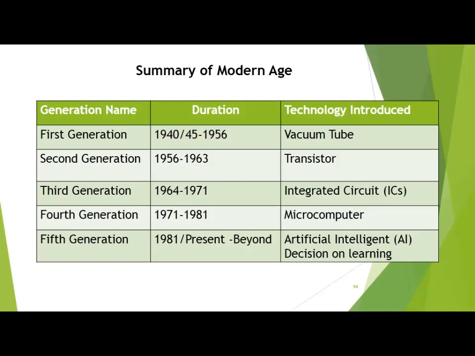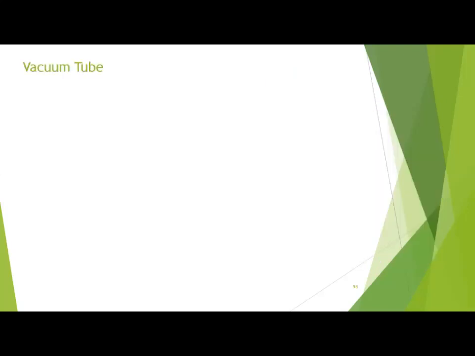In this generation, various kinds of computers have come, which are based on artificial intelligence, which works on a learning basis. On the basis of learning, these computers take decisions. So what they are, we'll discuss in detail in the fifth generation. Now move on to the next slide.